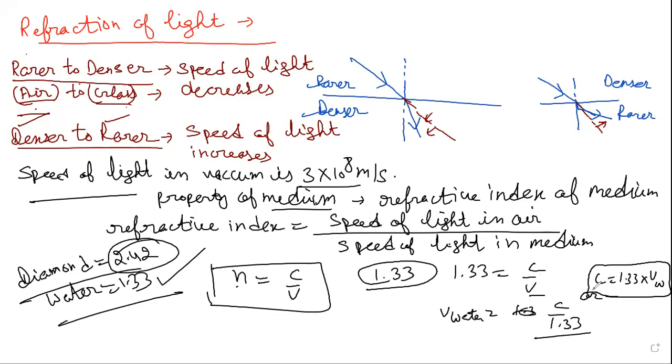So what is the physical significance of refractive index? Refractive index tells us that if the refractive index of water is 1.33, it means that the speed of light in air is 1.33 times the speed of light in water. This is the meaning of refractive index, right? So always remember this, very, very important.